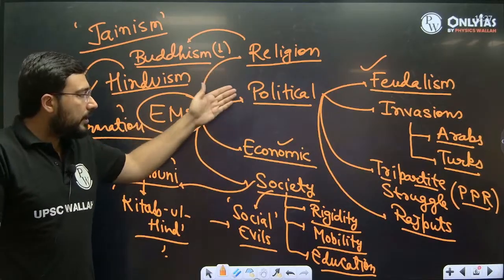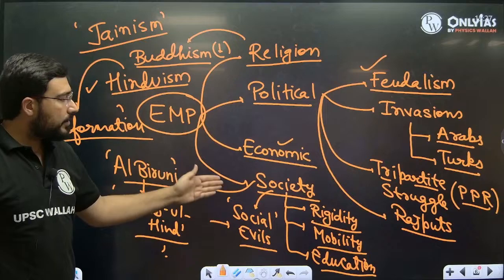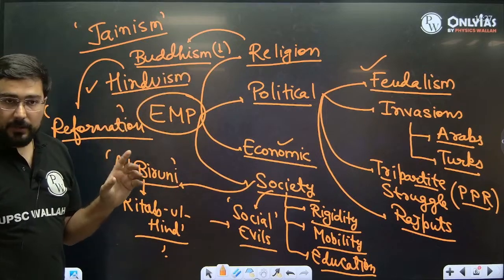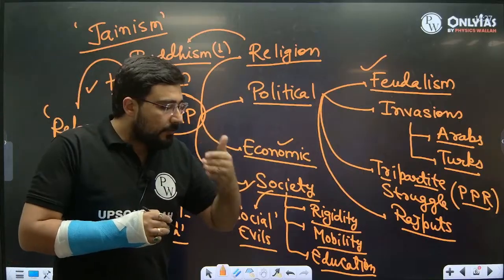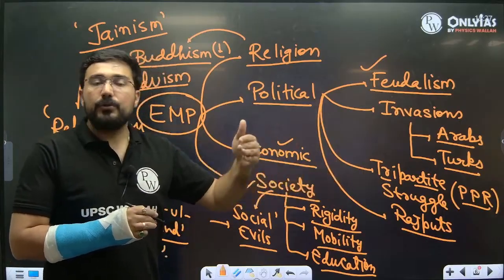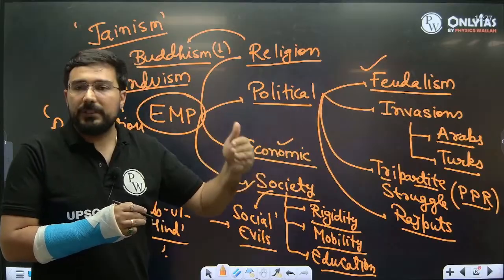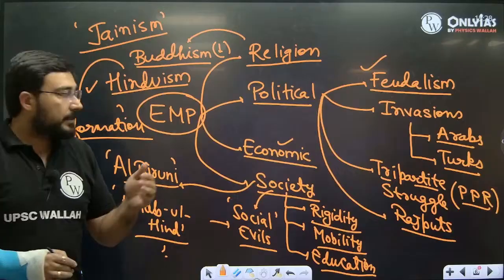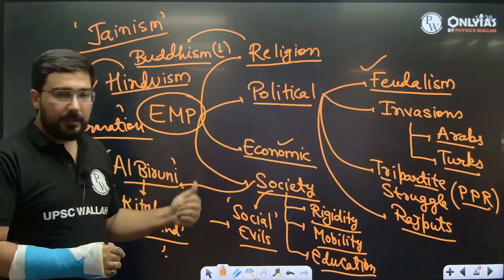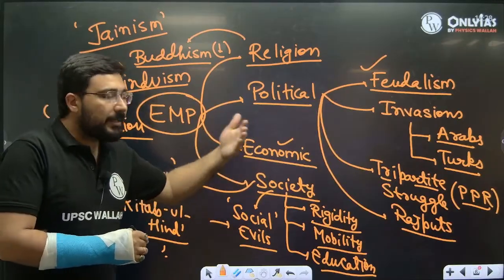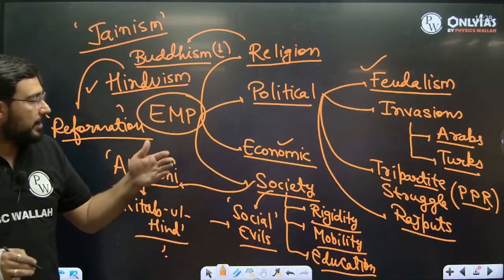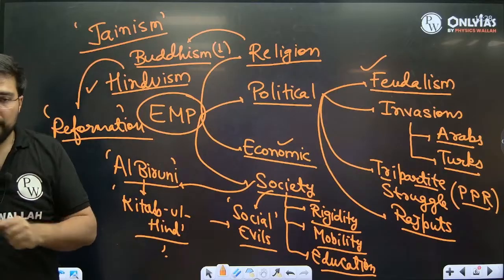Transition in polity, transition in economy, transition in society, and transition in religion. We are shifting from the various political dynasties who used to give patronage to Hinduism, Buddhism, and Jainism, and suddenly we shift towards Islam. Similarly, on the economic side, initially we were focusing on agriculture. Again, we shift towards urbanization. Secondary economic activities are going to increase.